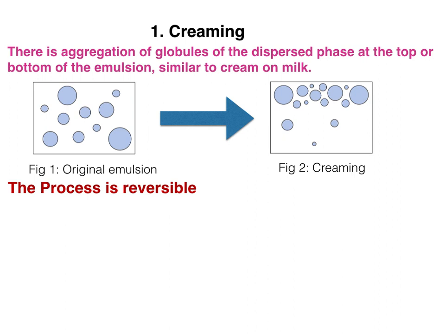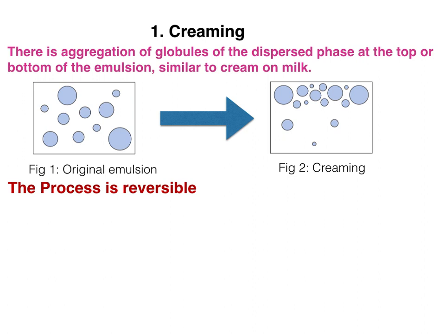This process occurs under the influence of gravity. So here the question arises: when will the globules of dispersed phase rise to the surface and when will they sediment to the bottom? Well, it depends on the density of the dispersed phase. If the density of the dispersed phase is less than that of the continuous phase, the droplets of dispersed phase will rise to the surface of the emulsion.